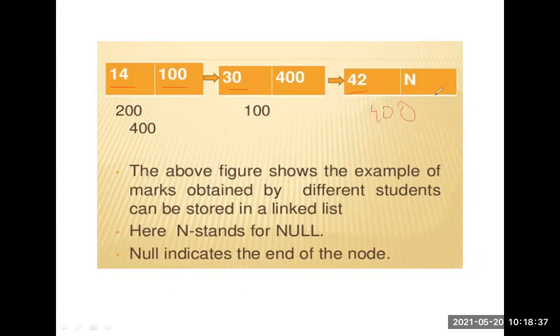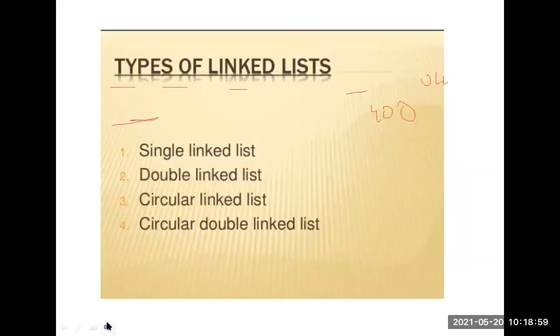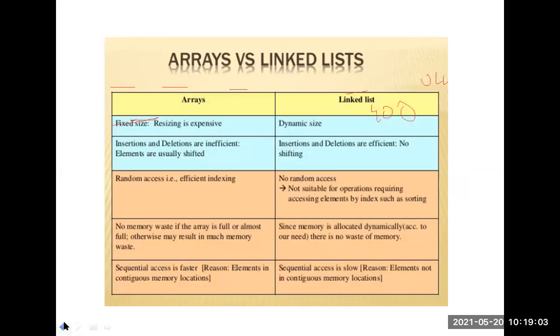In the last, we represent null. Null means the list has ended, the end of the node. Here I write 200, which is the address of this node. So this is the pictorial representation of a single linked list.